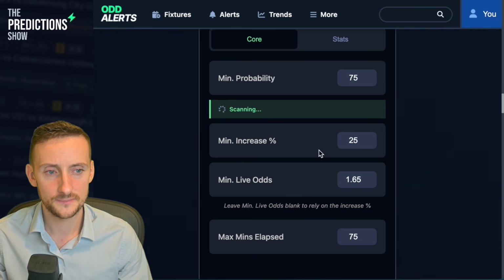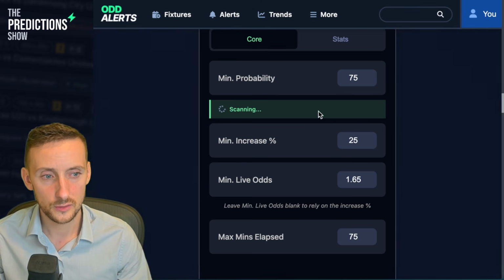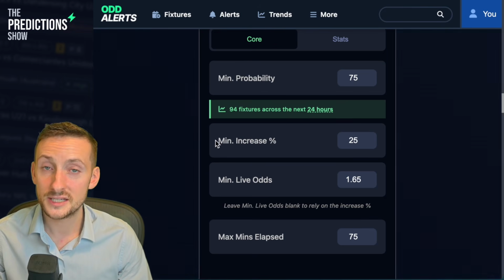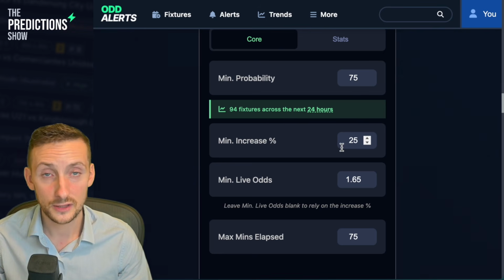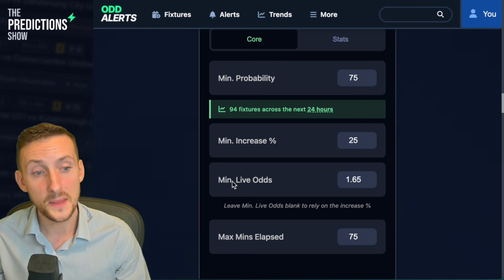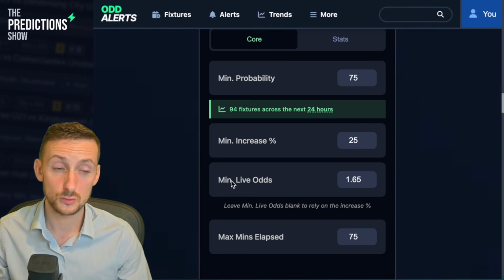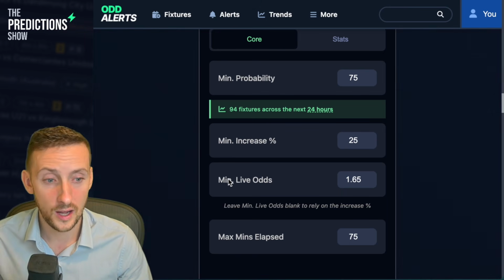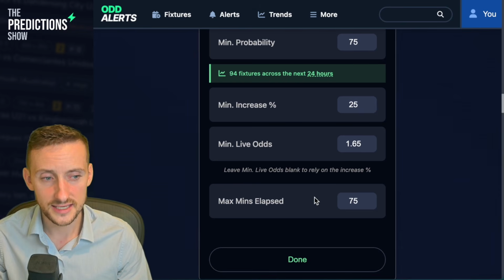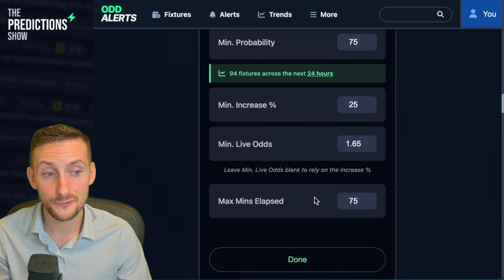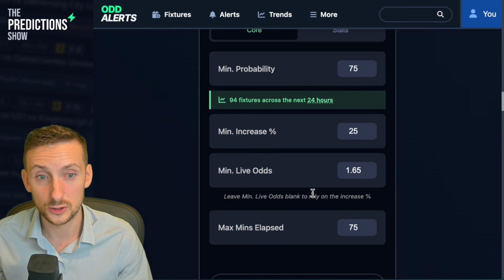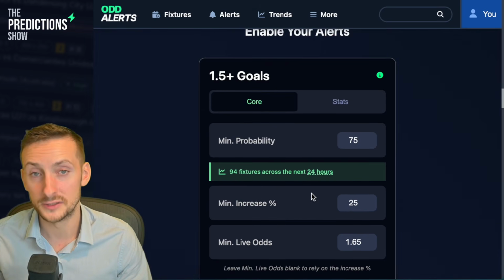You can click this to show you 12 hours, 24 hours, etc. The minimum increase, so 25% increase or more, and then you can also set the minimum live odds. So don't send it to me unless it's 1.65 or higher. And then you can also say, don't send it to me if the time has passed 75 minutes. You might not want a late alert, 80 minutes, 90 minutes, probably not worth it.